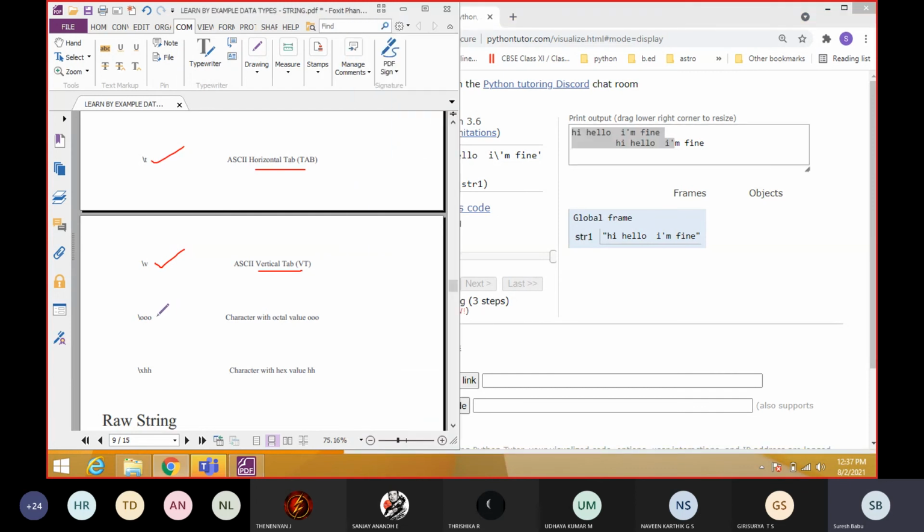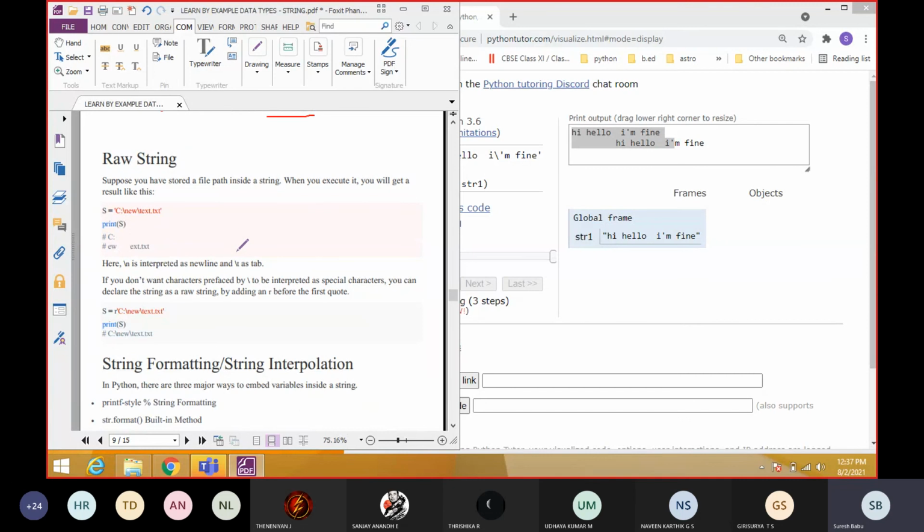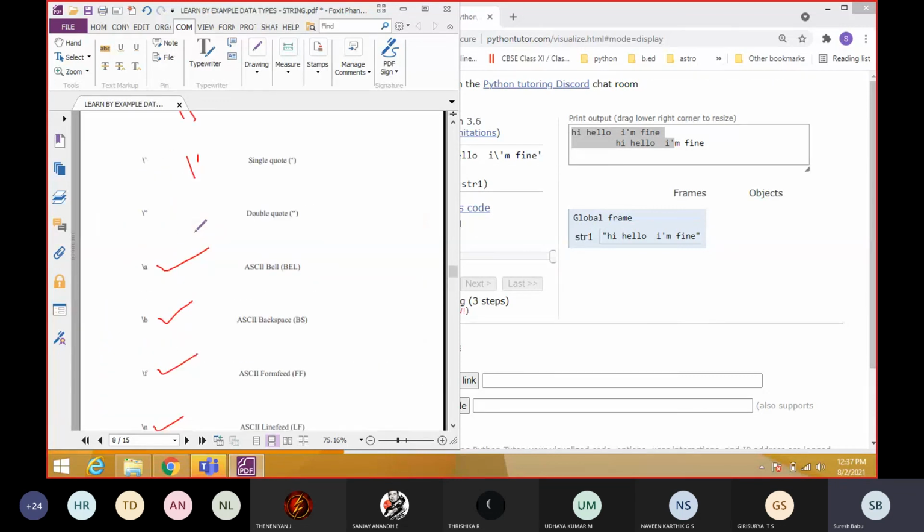Then slash triple o, that is an octal value, 000. Then \xhh for a hexadecimal value. So these are other formats. If you want to use these kinds of characters, definitely you should use escape sequences. Understood everyone, students, up to this escape sequence in the string?